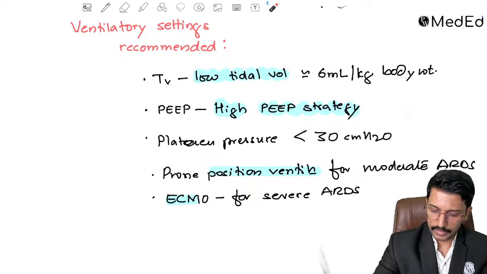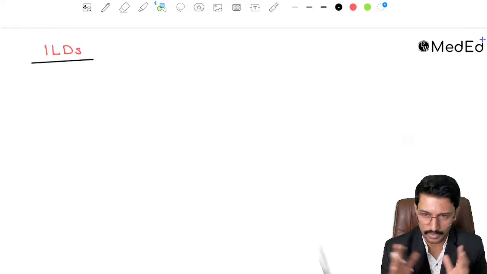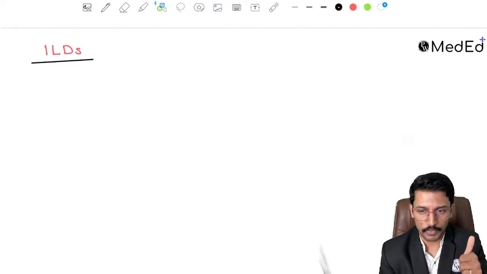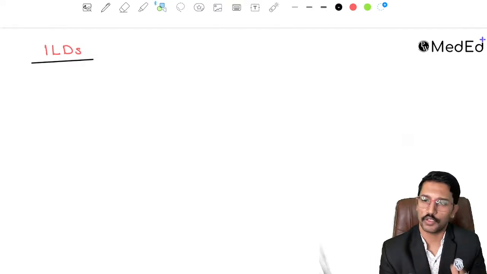Okay, then the next disease we will be talking about from respiratory medicine is interstitial lung disease or ILDs. What is interstitial lung disease? A disease which is affecting the interstitium of the lung, or in other words, the lung parenchyma. So what is included in the lung parenchyma? Alveoli and connective tissue. So if there is a disease that affects alveoli or connective tissue, we can call it interstitial lung disease. So in the question, what can be asked?